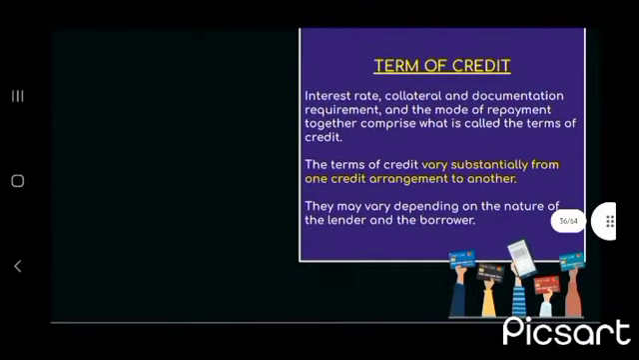Now, terms of credit: interest rate, collateral, documentation requirement, and the mode of repayment together comprise what is called the terms of credit. The terms of credit vary substantially from one credit arrangement to another. They may vary depending on the nature of the lender and the borrower.